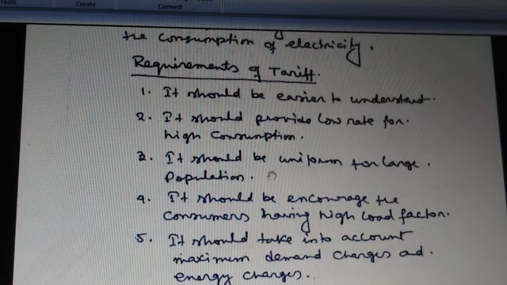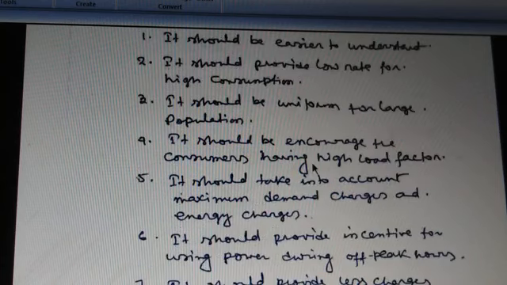Next point, it should be uniform for large populations. A huge number of people use electricity. So if the rate is uniform throughout the population, then there will be no problem regarding the tariff rate.